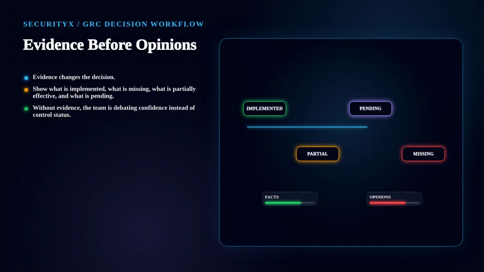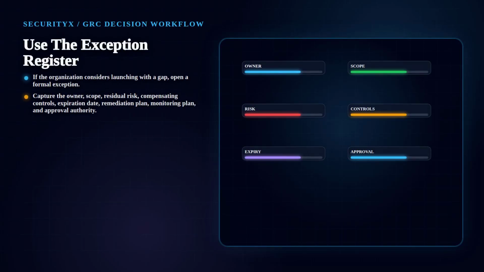Evidence changes the decision. Show what is implemented, what is missing, what is partially effective, and what is pending. Without evidence, the team is debating confidence instead of control status. If the organization considers launching with a gap, open a formal exception. Capture the owner, scope, residual risk, compensating controls, expiration date, remediation plan, monitoring plan, and approval authority.